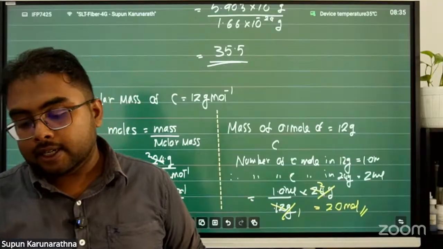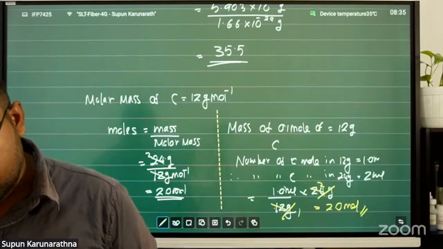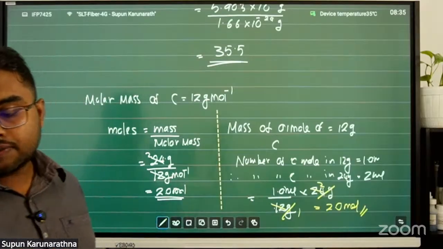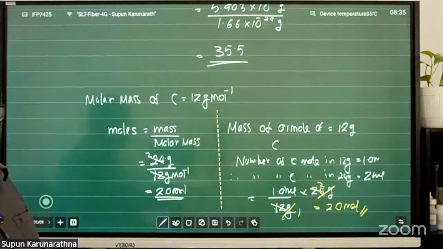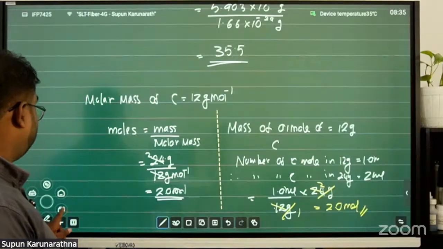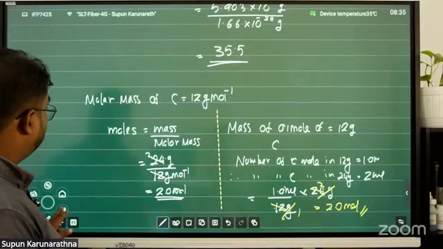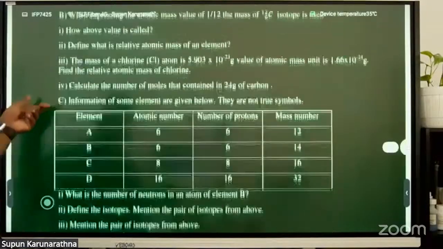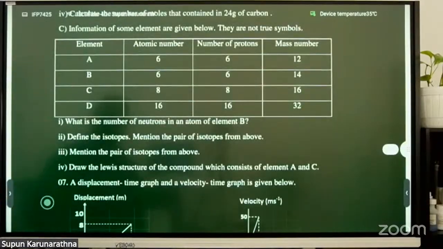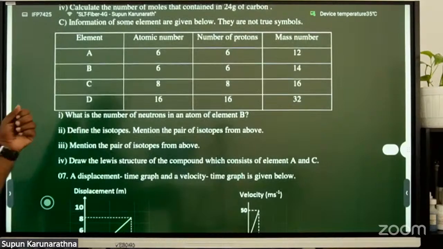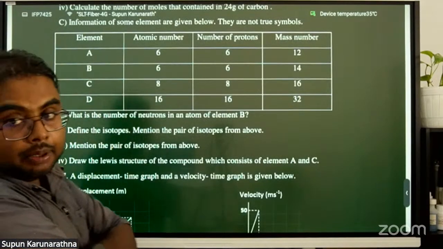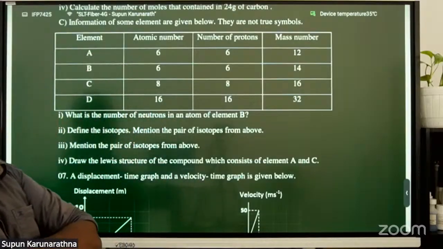Okay, all right. In question number C, information of some elements is given below. They are not true symbols. I will open the paper. You can see elements A, B, C, D and their atomic numbers.